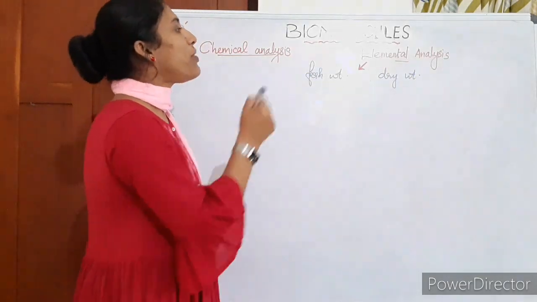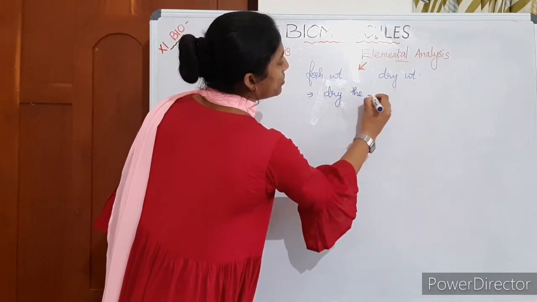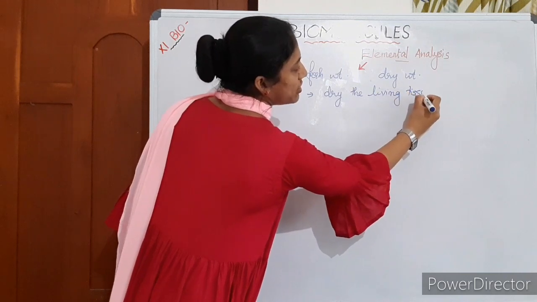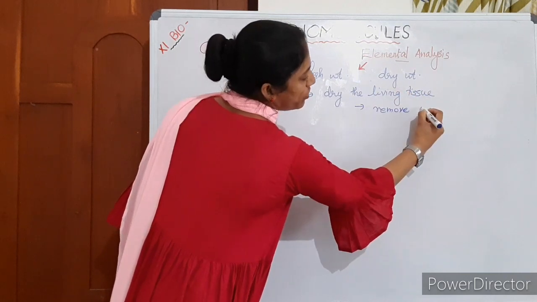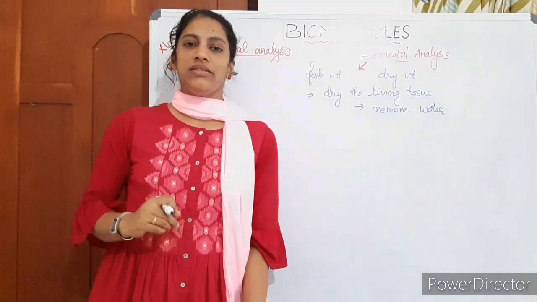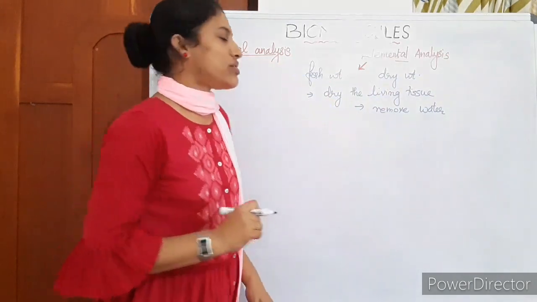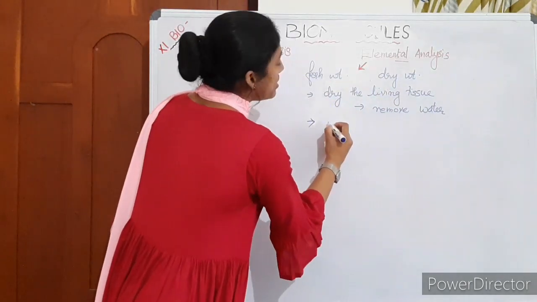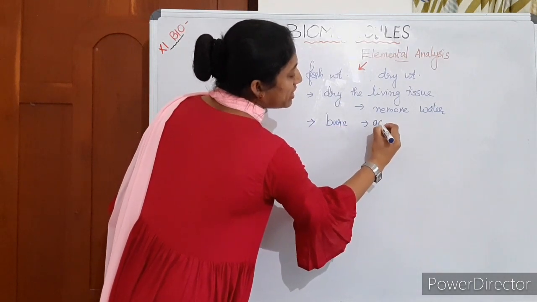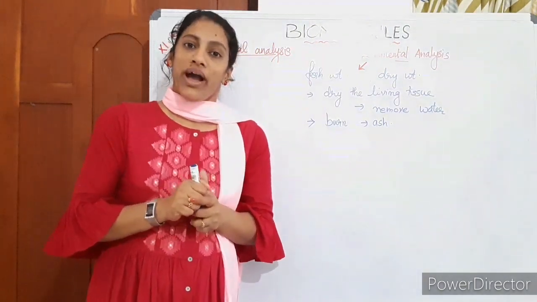The first step of elemental analysis is to dry the living tissue properly. Complete drying will remove all traces of water. So in elemental analysis, the first step is to dry the living tissue to remove the water content. And the second step is to burn the tissue completely into ash.